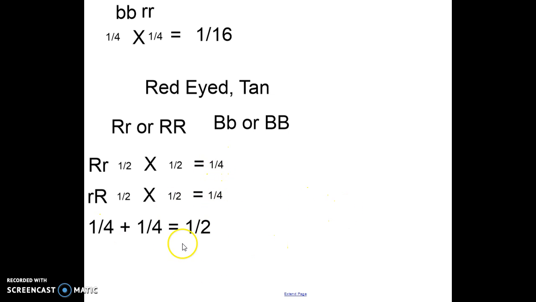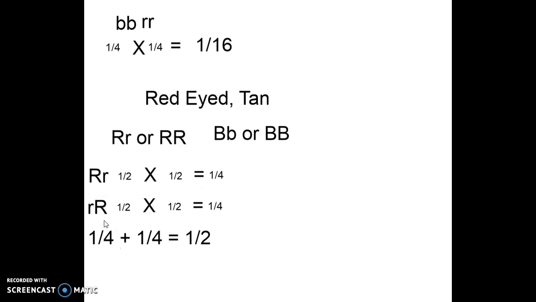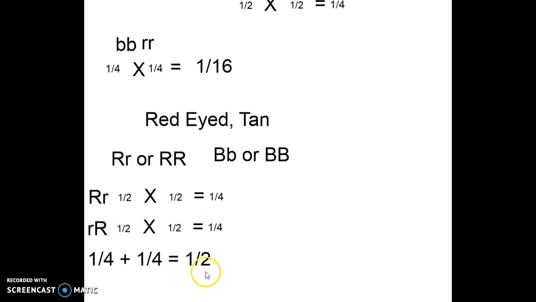Now, you could draw the Punnett square out here, and you would see that 2 of the 4 boxes would have a heterozygous offspring. Convention says we write the capital letter first, but this is showing you more where those R's came from. One came from the parent on the left, the other came from the parent on the top. Or vice versa, however you want to think about it. Okay, so that is one way. So half of the offspring could be capital R, lowercase r.